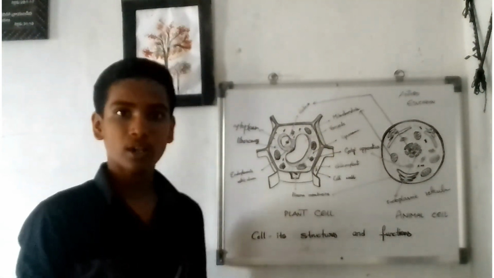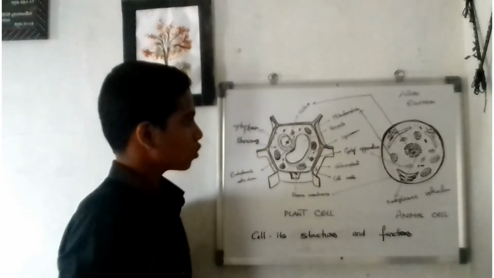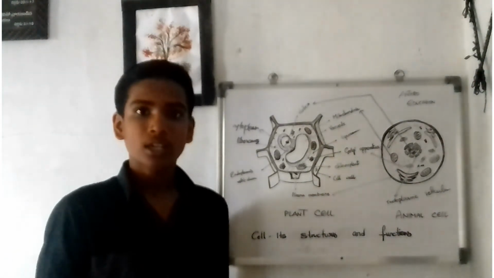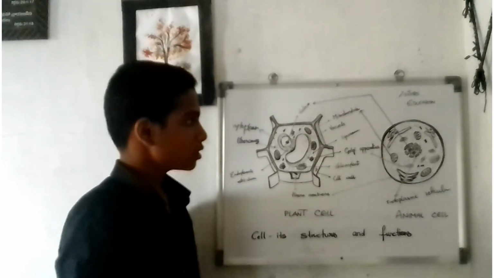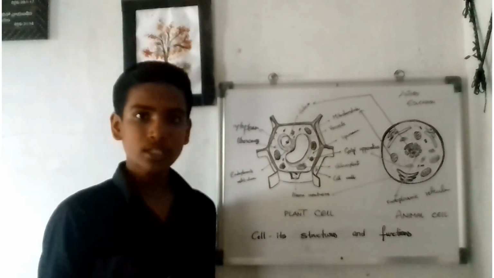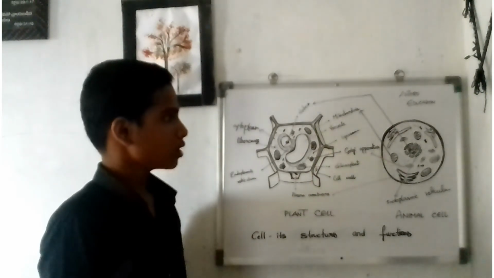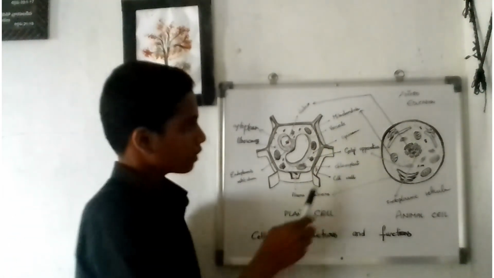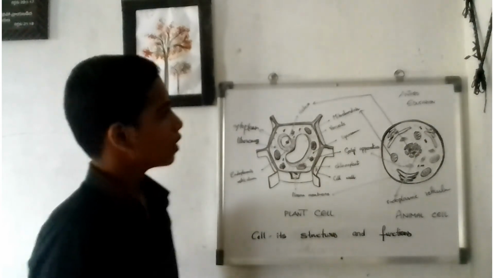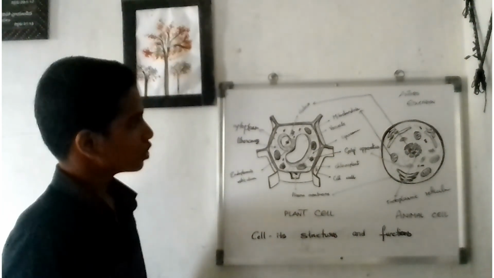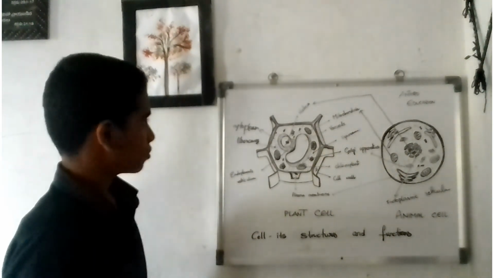The lysosomes are called the suicidal bags of the cell because the lysosomes contain some destructive enzymes. So at the time of indigestion, these enzymes are released to digest the cell. At times the lysosomes burst and the enzymes are released to digest the cell. So these lysosomes contain destructive enzymes. At times of indigestion, these lysosomes digest the cell also. These lysosomes confused the scientists several times. It took several years to learn about the lysosomes and to find this particle in the cell. This is about the lysosomes.